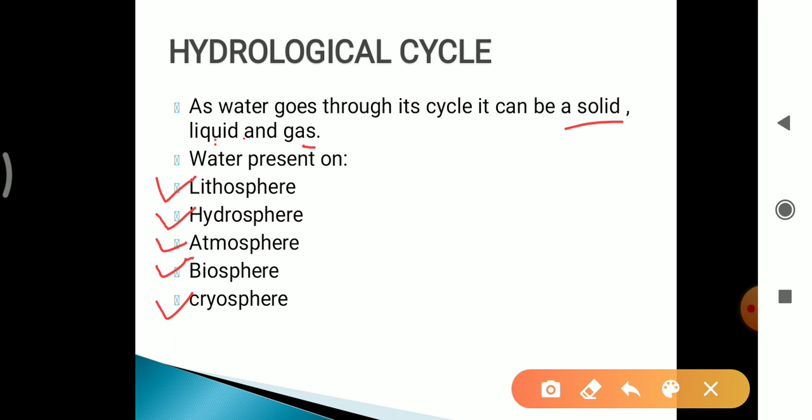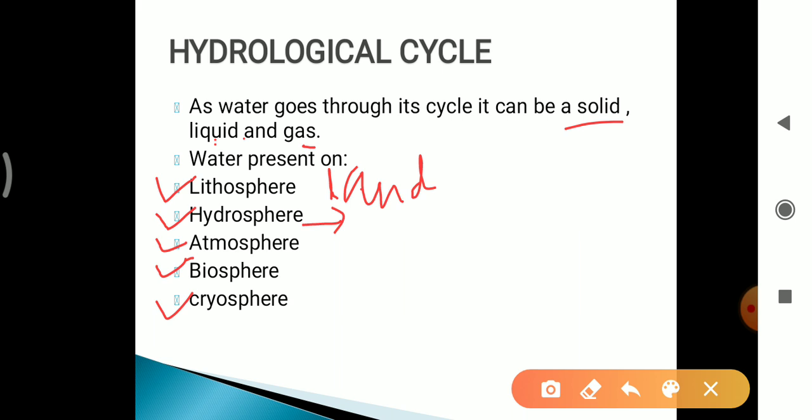In the lithosphere, an example is land. In the solid earth, water is present everywhere. The hydrosphere includes water bodies, where water is in the liquid state: oceans, rivers, lakes, ponds.